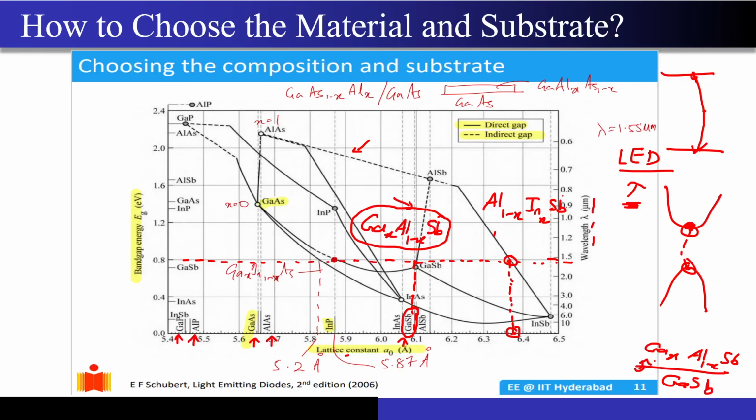So I will avoid those traps because of the good lattice matching, and at the same time I can generate light which is close to 1.5 micrometer wavelength, correct? So that's how you need to solve these questions, and we will solve two such questions so that this concept is absolutely clear, because this graph is one of the most important graphs that you will see in any book or any course related to optoelectronic devices.